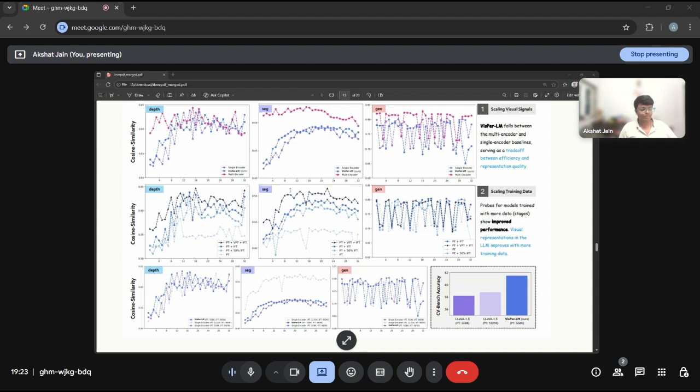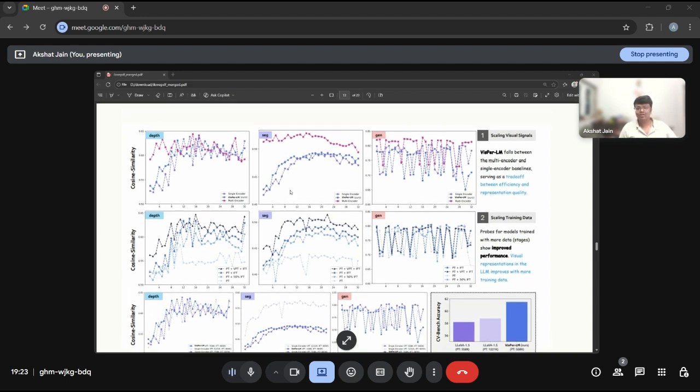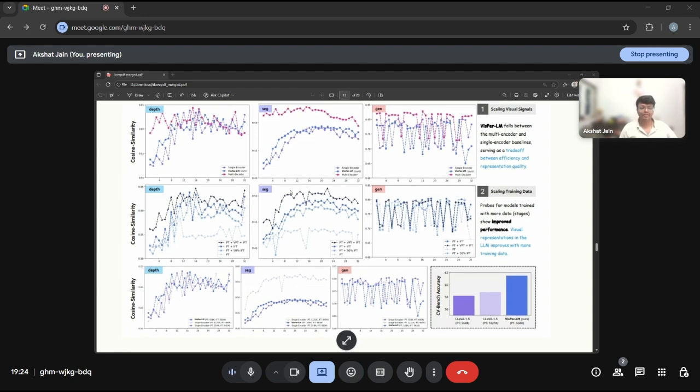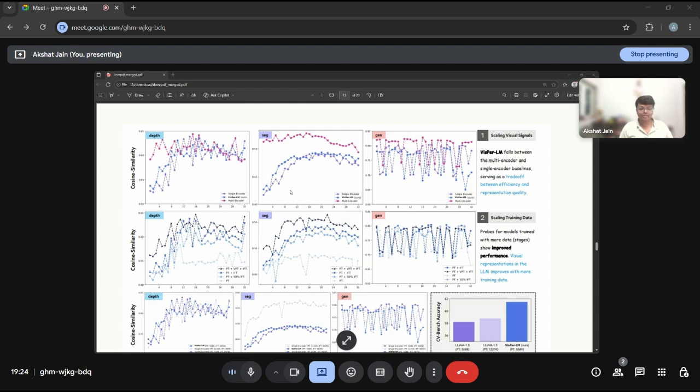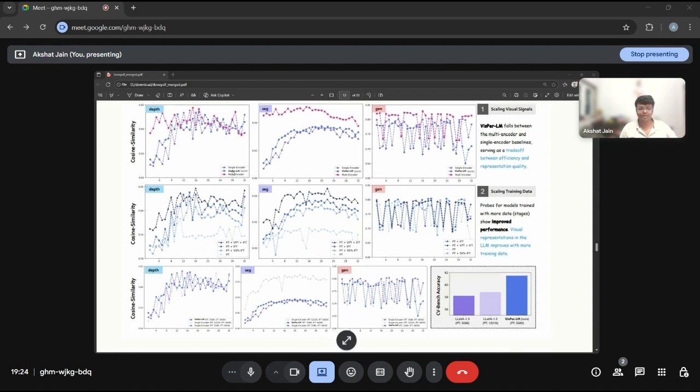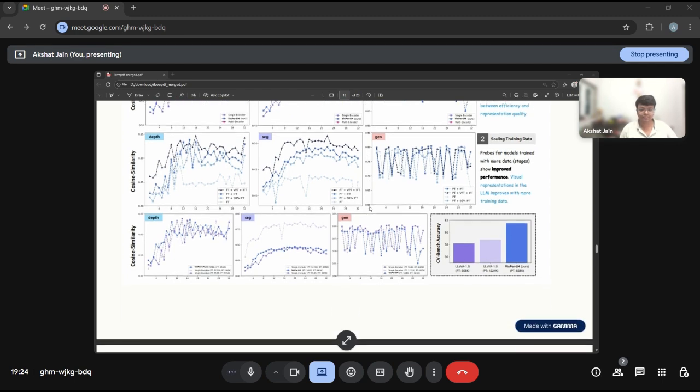So these are the results on the probing analysis. As you can see, we have used cosine similarity on the COCO dataset, and VisPer-LM falls between the multi-encoder and single encoder baselines, serving as a trade-off between efficiency and representation quality, as you can see in these charts. And second, the scaling of training data. With more data, we see improved performance, as you can see in the charts.